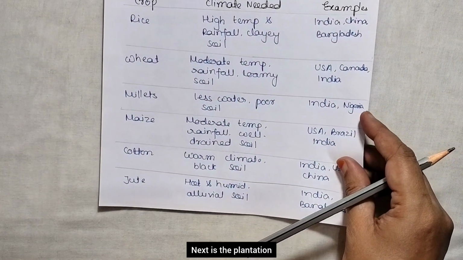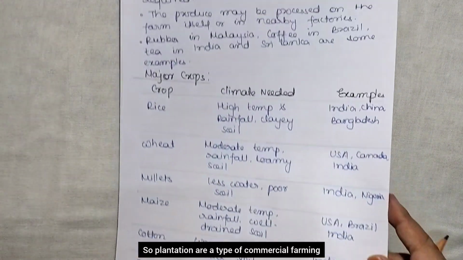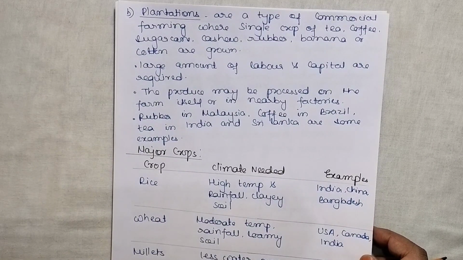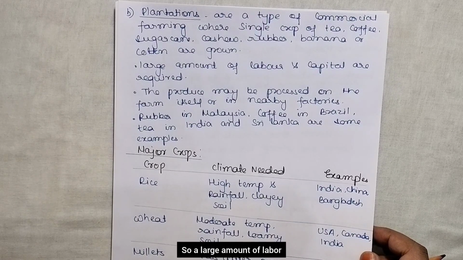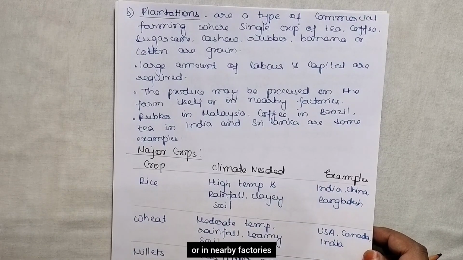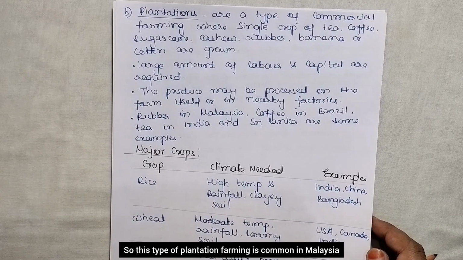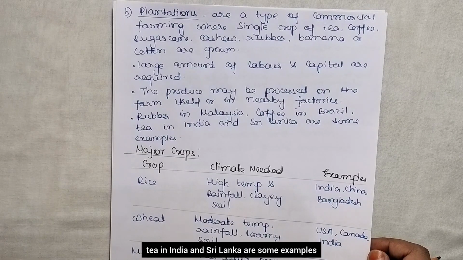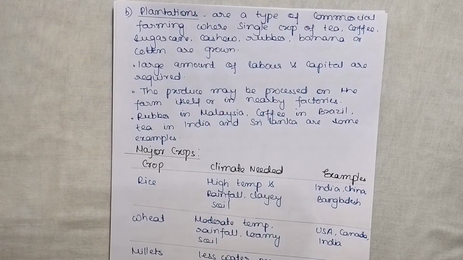Next is the plantation. Plantations are a type of commercial farming where a single crop of tea, coffee, sugarcane, cashew, rubber, banana or cotton is grown. A large amount of labor and capital is required for plantation farming, and the produce may be processed on the farm itself or in nearby factories. This type of plantation farming is common in Malaysia where rubber is grown, coffee in Brazil, tea in India and Sri Lanka are some examples, right?